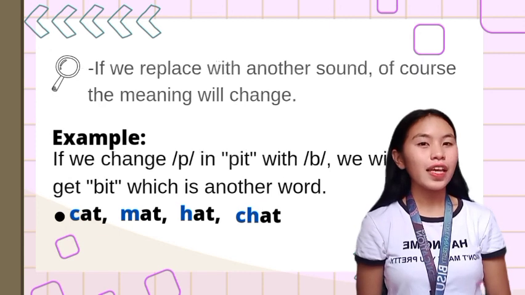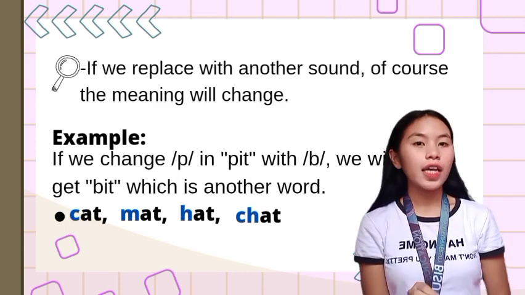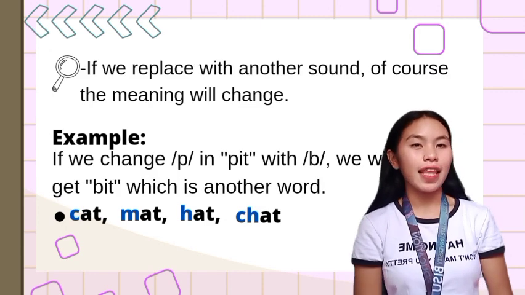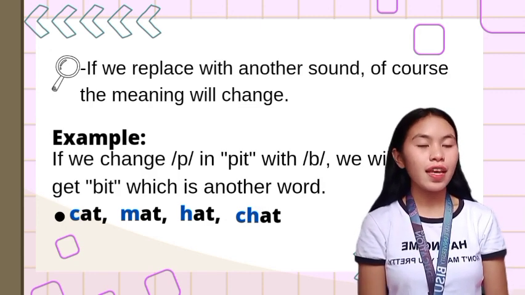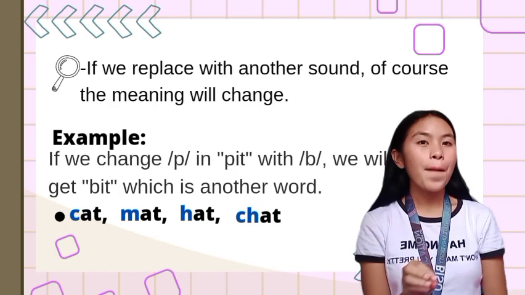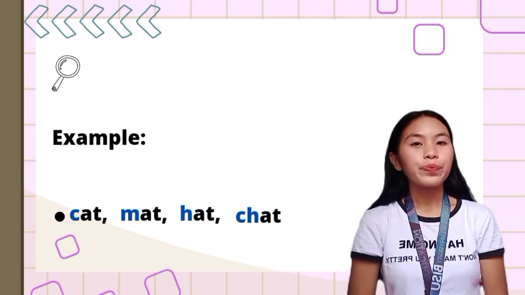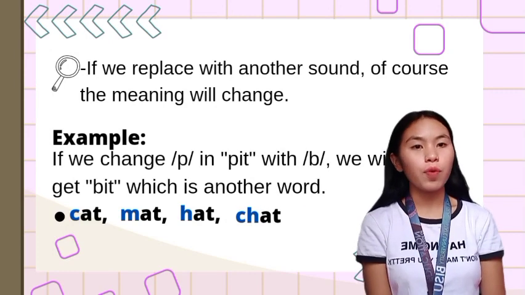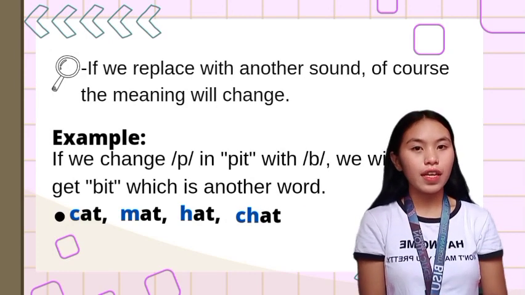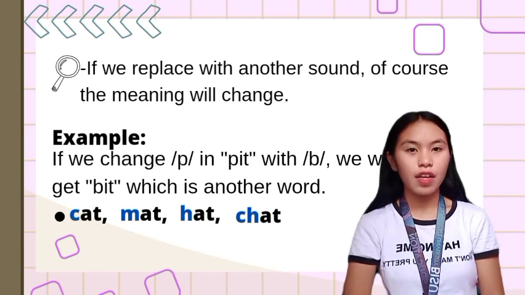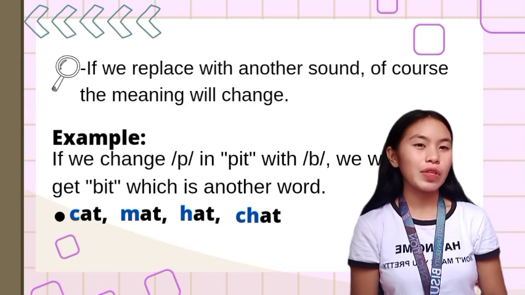Next, if we replace a sound in the word with another sound, of course, the meaning will also change. For example, if we change the p in Pete with b, we will get beat, which is another word. Another examples, cat, mat, hat, chat. Diba? Isa ra ka phoneme ang giusob and we will get another word. That's why sounds are really important in pronunciation. When the sounds change, meaning will also change.